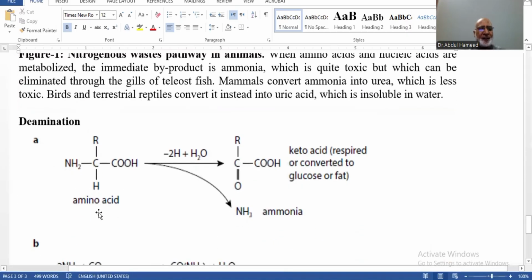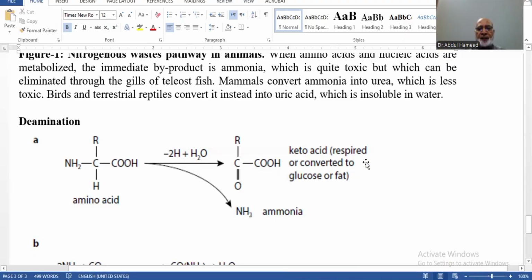So what is deamination? This is a generalized amino acid. There is removal of the amino group along with addition of oxygen and ammonia. And the keto acid, the rest of the amino acid, will be named keto acid, and it won't be an amino acid anymore.